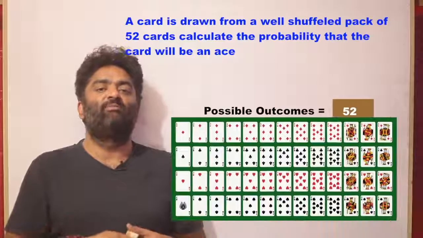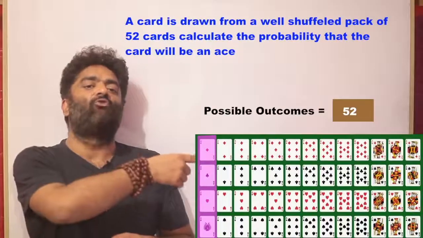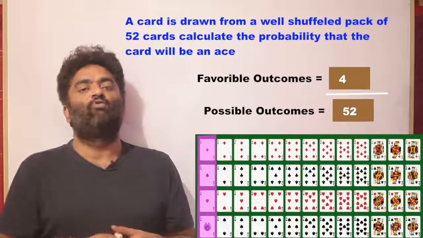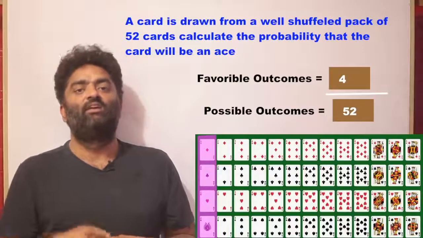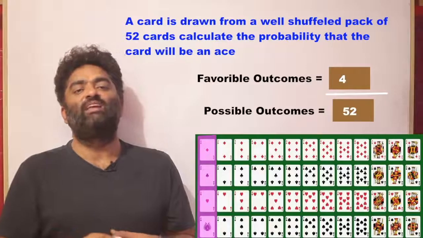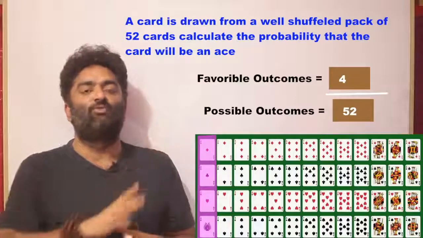Now once again, you have to remember that in a deck of cards, out of these 52 cards, 4 are ace cards, right? So out of these 52 outcomes, how many are favorable for you? 4 are favorable for you. So 52 goes in the denominator, and 4, which is the number of aces, goes in the numerator. So your answer for this would be 4 upon 52, or 1 by 13, right? The question was, what is the probability that when you draw one card, the card is going to be an ace? So 52 possible outcomes and 4 favorable outcomes. My answer is 4 by 52.